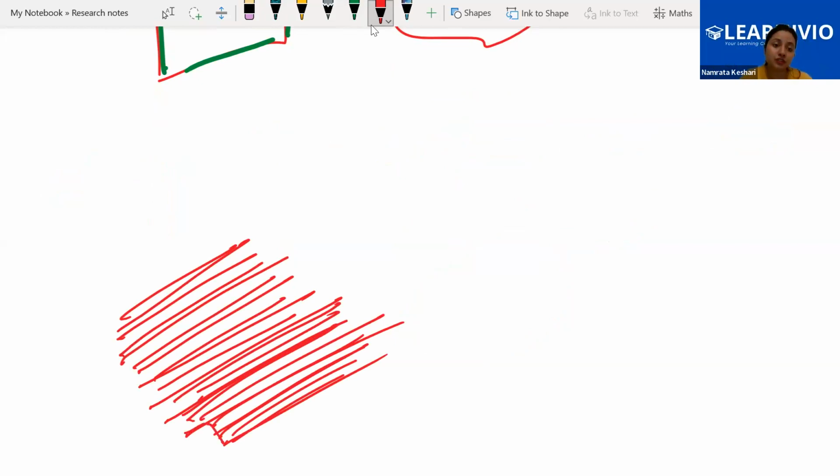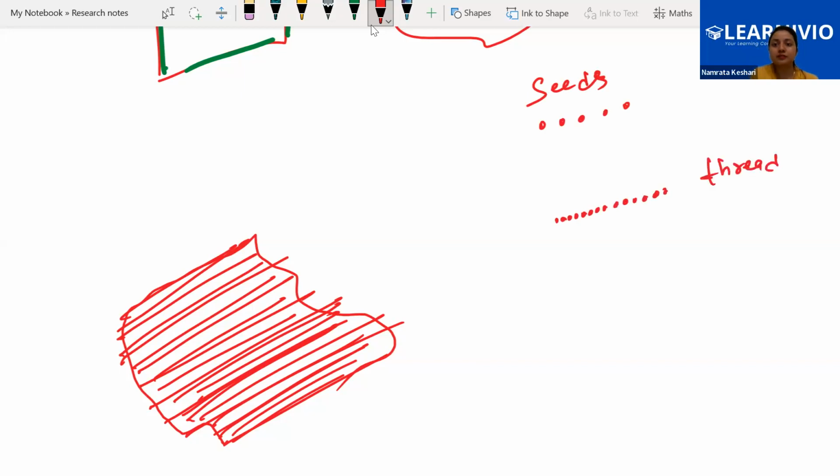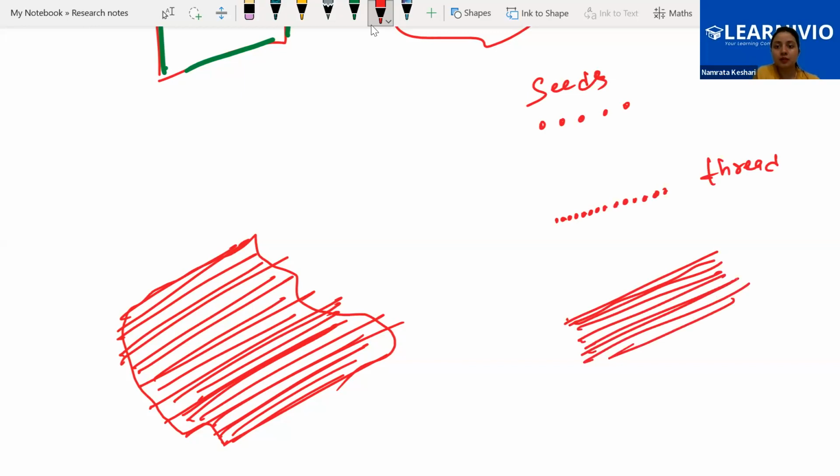Can you see this surface? It is also one of the surfaces. Are you able to see it? So we are getting the seeds. Seeds packed together give us a line, the thread. Now that thread packed together gives us a piece of cloth, a piece of garment.